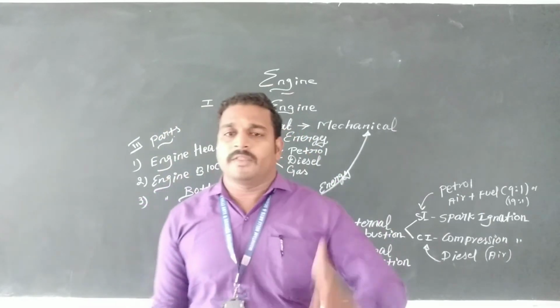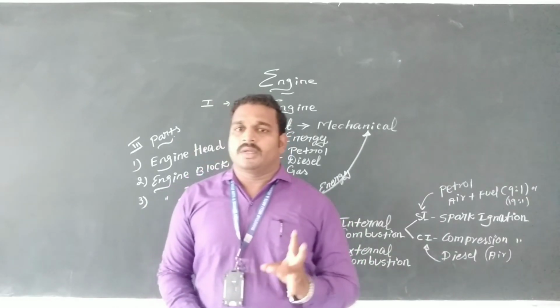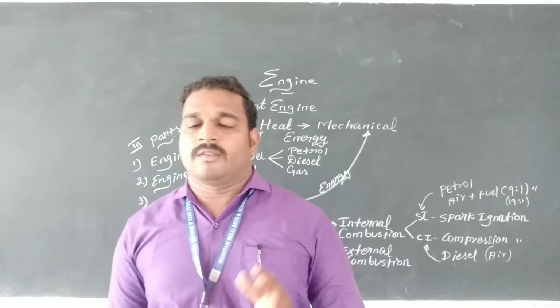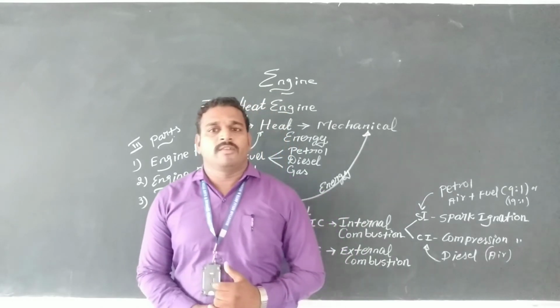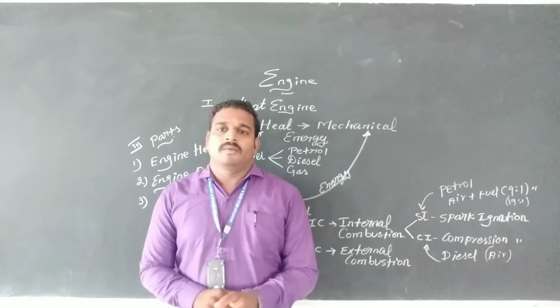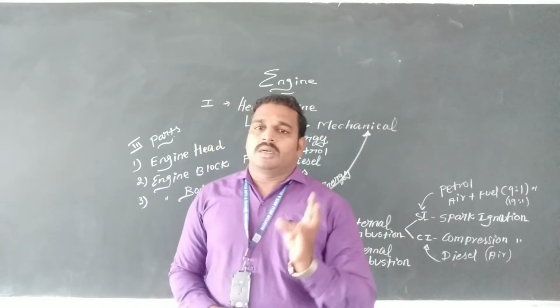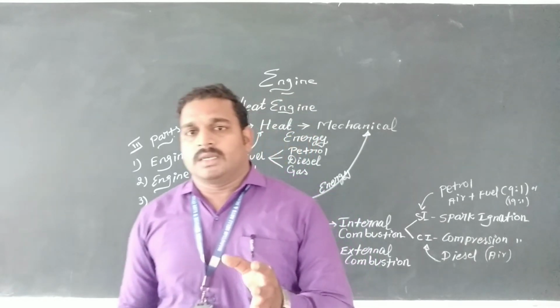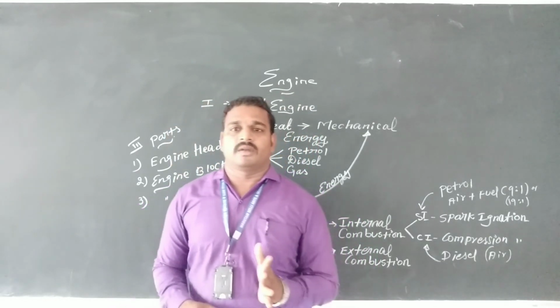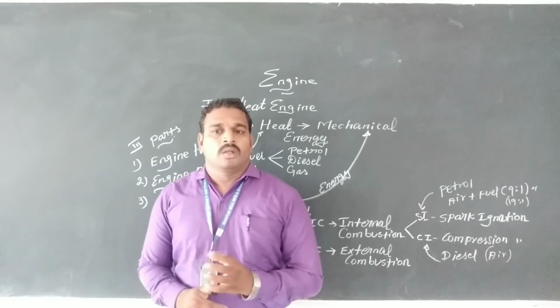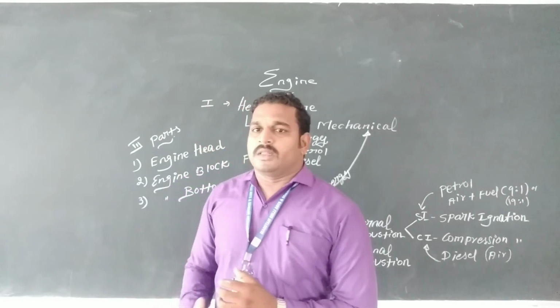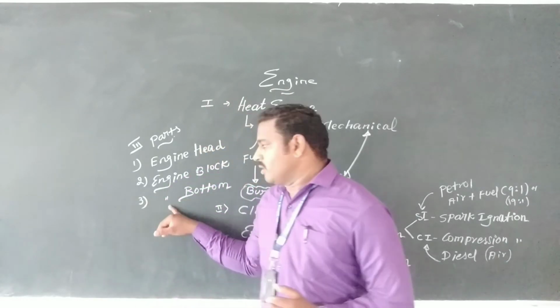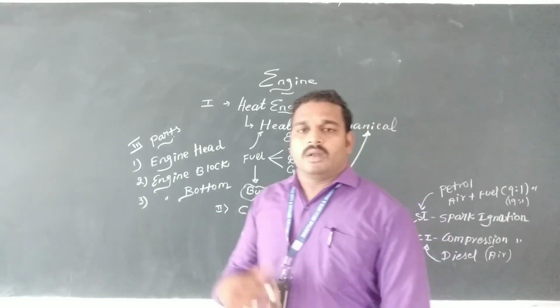The head of the engine has the camshaft and valves fixed. In the engine block, the crankshaft, cylinder, piston rings, and gudgeon pin are connected and fixed. Next, the engine bottom has the oil pan.